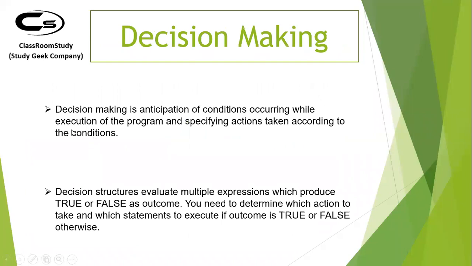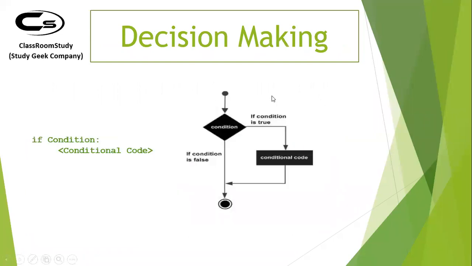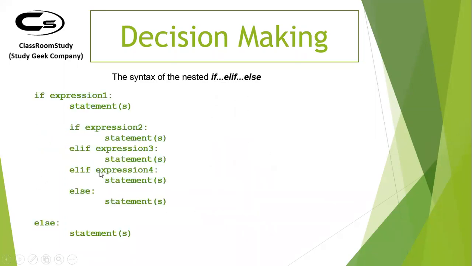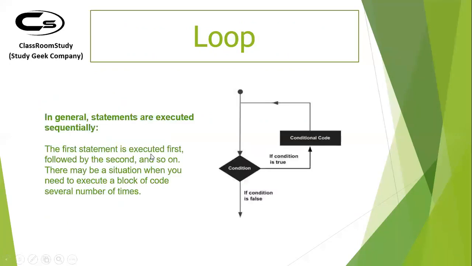Flow control. Decision making is something we have already covered. Based on your condition, if your condition is true, we'll go to the conditional code and run that code. Otherwise, we'll go to the else part, and then you have if, else if, and else. So if this is correct, then go ahead and don't consider the remaining statements. But if this is wrong, go to else if, then other else if, and if none of them is correct, go to else. I think this is anyways clear. We have already covered decision making extensively. Now let's come to loops. I've already taken a lot of time, but I think it was effective.